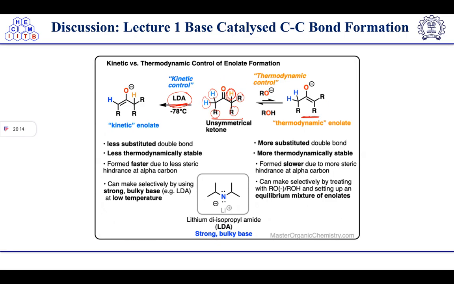But LDA is preferring kinetic control because of hindrance, right? Here the reaction will be slower due to the steric hindrance, but from this we can make the selectivity by setting up the reaction. So an equilibrium mixture of enolates will form here, and in this case we are getting a more substituted double bond. So this is the difference between kinetic control and thermodynamic control enolate formation, which will decide the product formation.